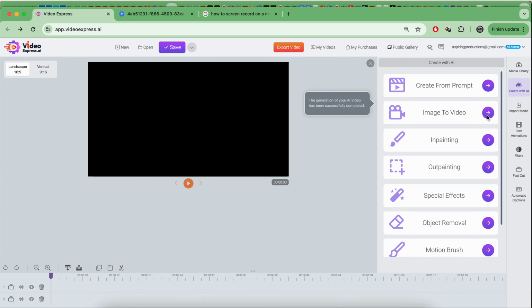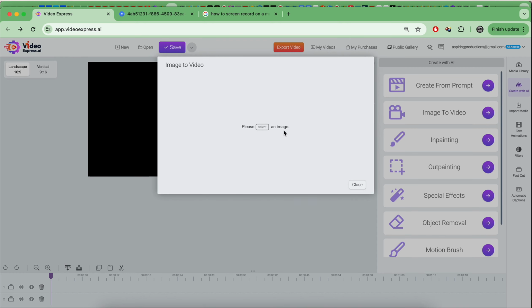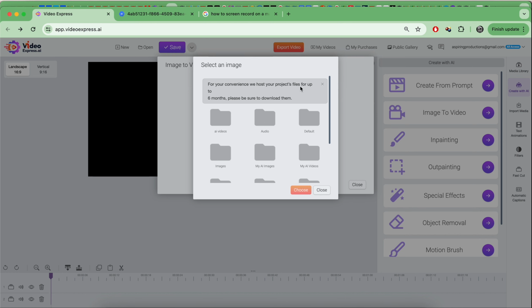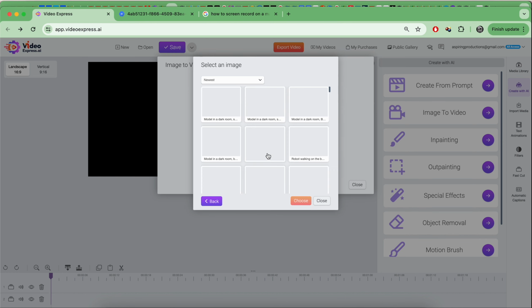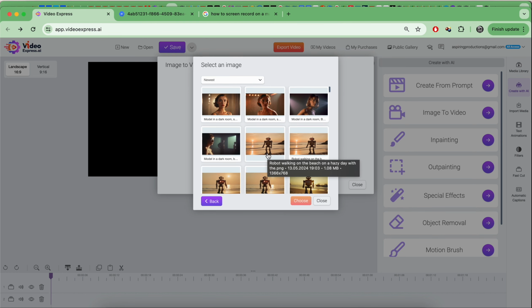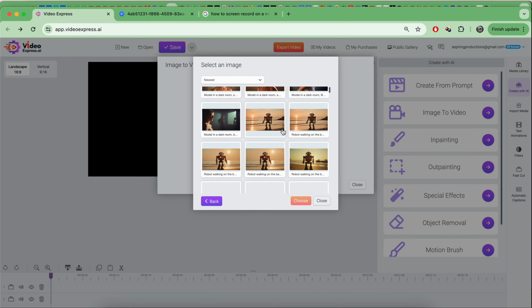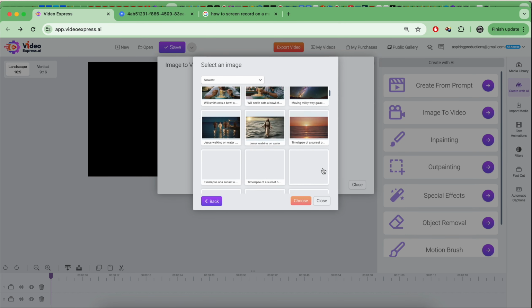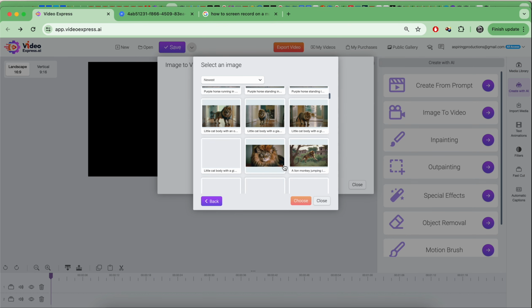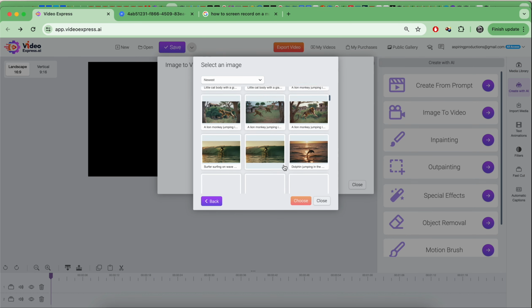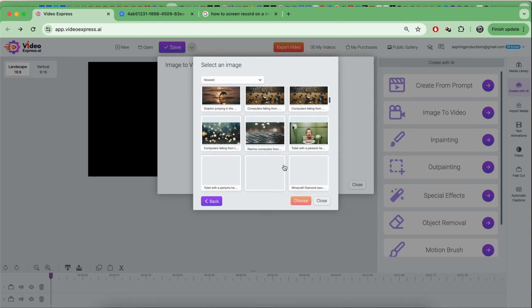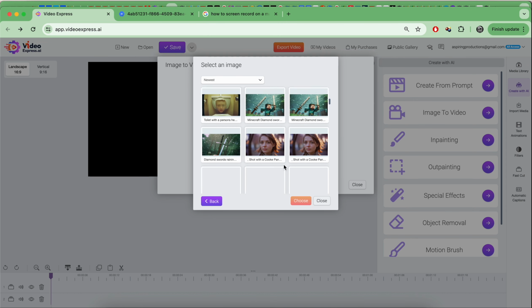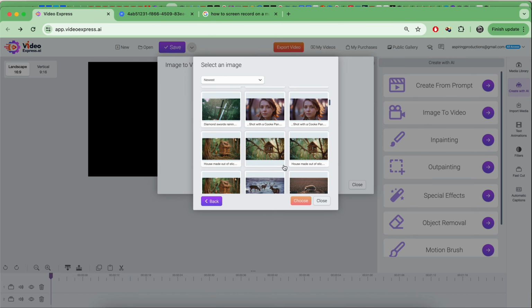So let's go to image to video. I'm not going to grab an image from my computer, but I will grab an image from my library, from the images that I already have here. So again, I can go, let's maybe find some other random image that I had. So let's say, okay, sorry, you guys are looking at all these crazy images.